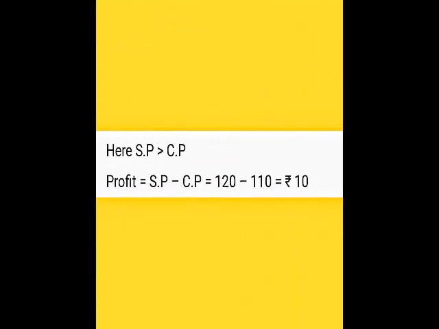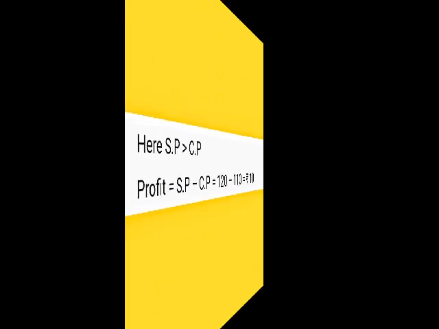Cost price is 110, selling price is 120. So we want to find the profit or loss. Here SP is greater than CP, so there is a profit. Profit is equal to SP minus CP, which is equal to 120 minus 110, which is equal to rupees 10. So there is a profit of rupees 10. Move on to the third question.